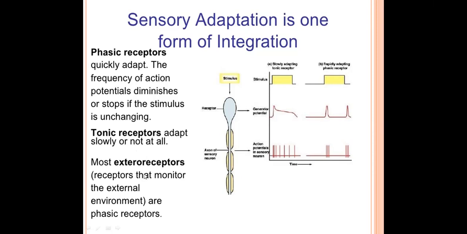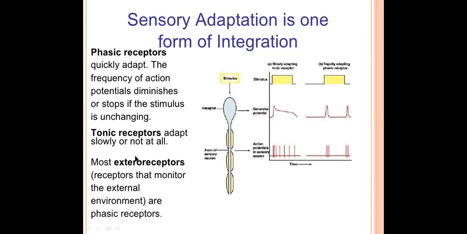So most of the exterior receptors, that means receptors which are present on our exterior surfaces like our skin, our eyes, ears, and all basic sensory receptors, the 5 basic sensory receptors, these are called exterosensory receptors. These exterosensory receptors are phasic receptors. That means they quickly adapt to the responses.